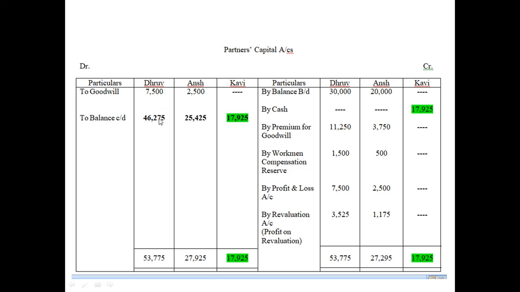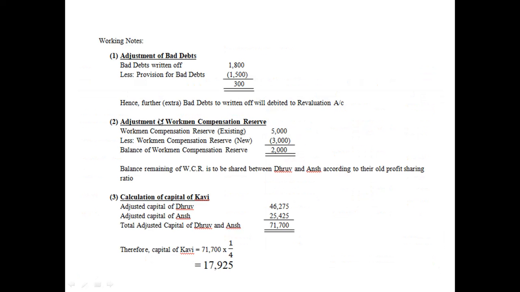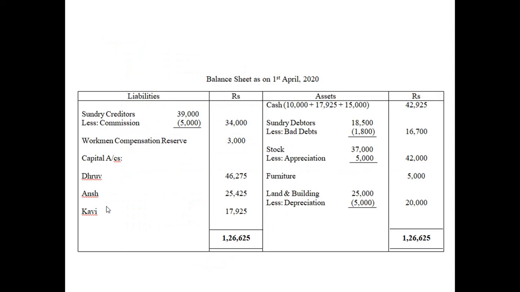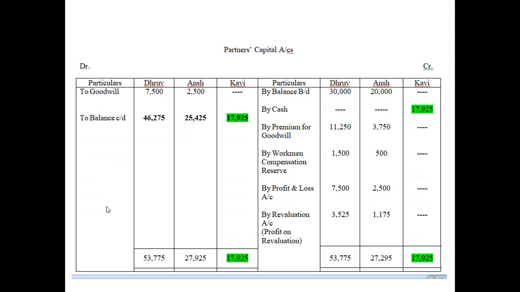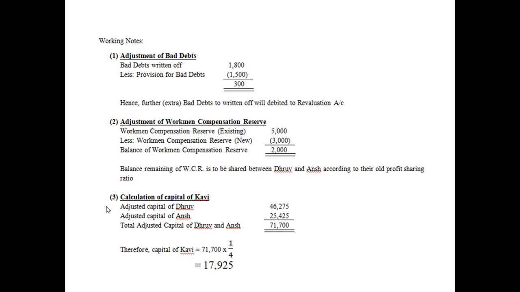Now let us have a look at the working note. Please give numbers to the working notes. Working note number 1, working note number 2, working note number 3. You have to give them. Oh, I forgot to write the numbers here also, because we have to show from where the number is coming. Anyway, we have prepared it here, isn't it?